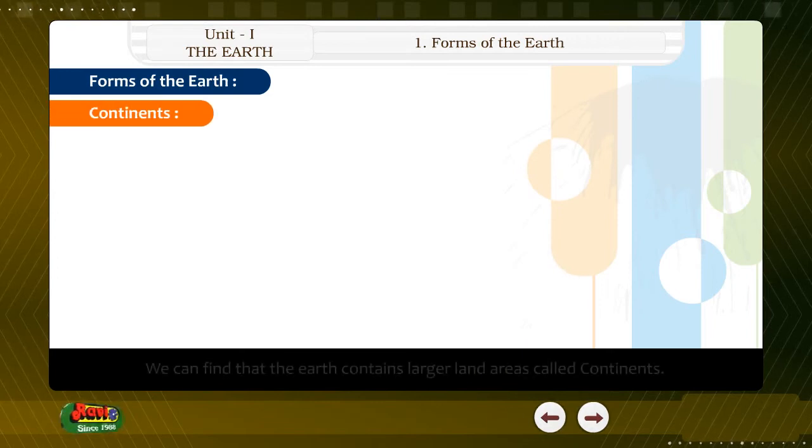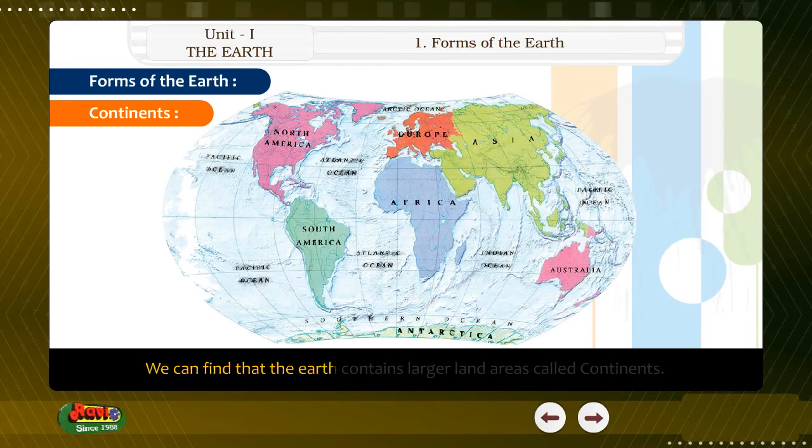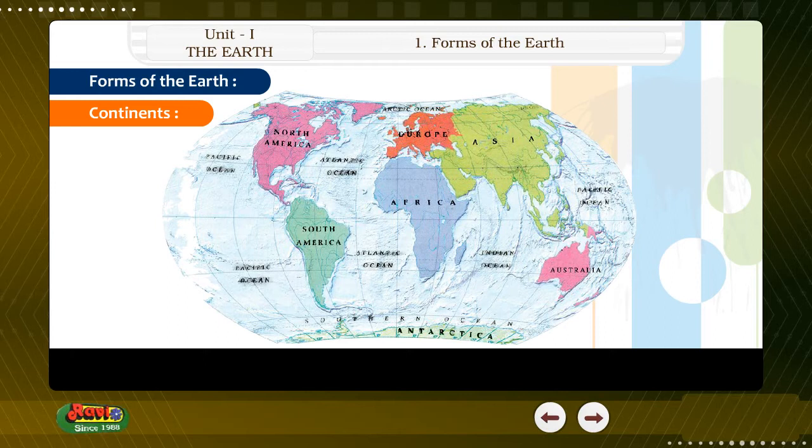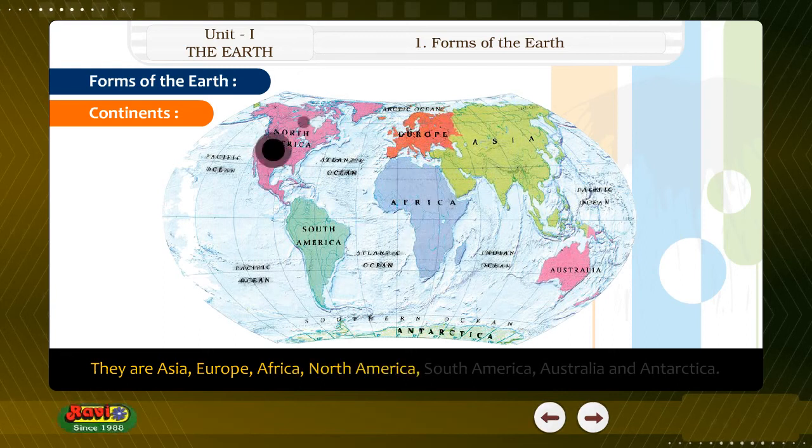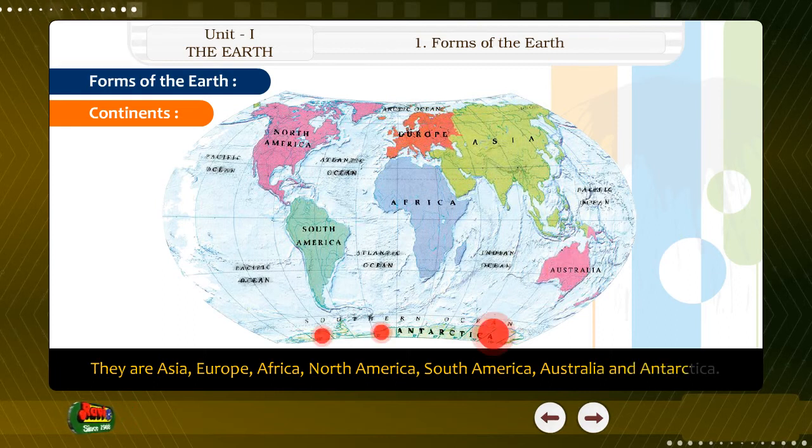Continents. We can find that the Earth contains larger land areas called continents. There are 7 continents on the Earth. They are Asia, Europe, Africa, North America, South America, Australia, and Antarctica.